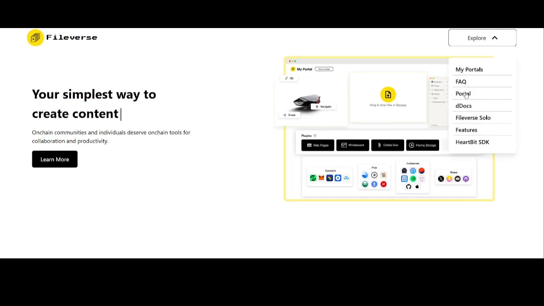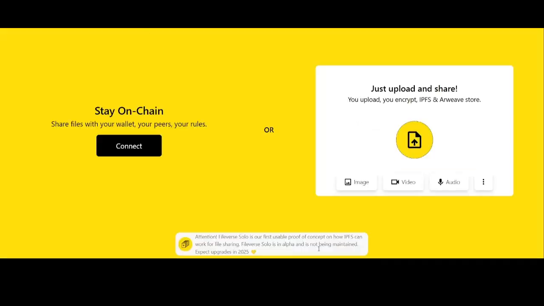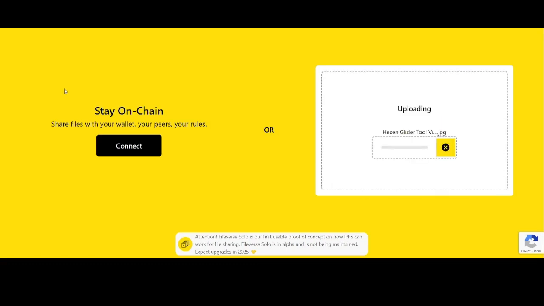They have Portal, and let's check out this Fileverse Solo. This is where you can upload any assets, like an image. Okay, let's try to experiment with this.